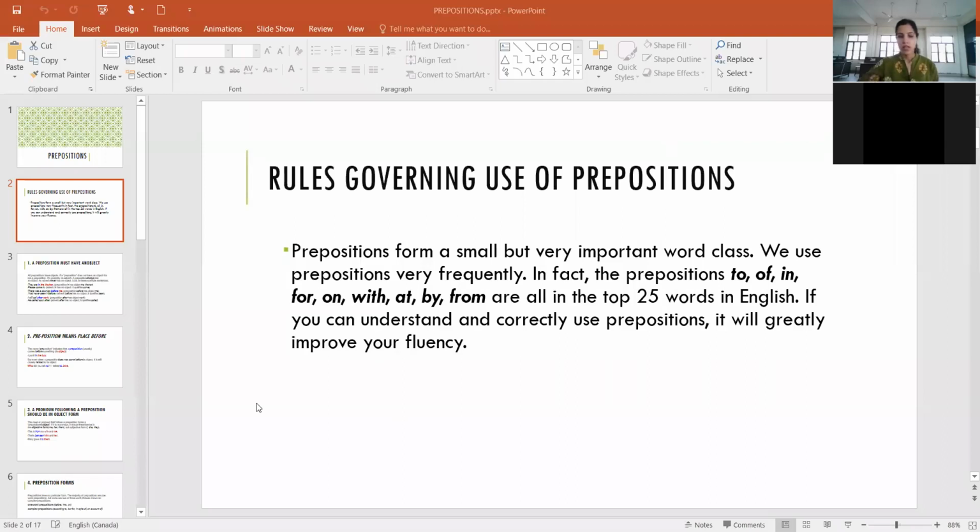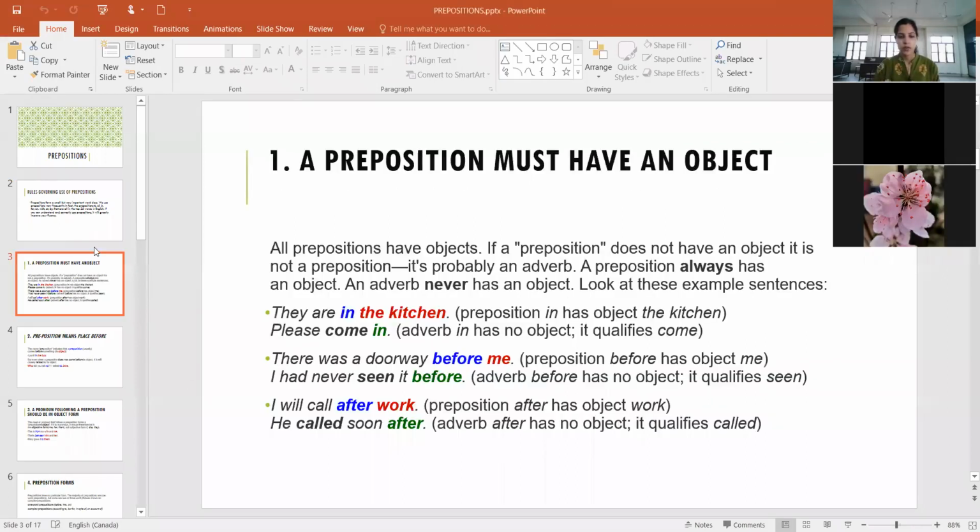Right, so yes, let's move on to the first rule, which is a preposition must have an object. Right, so basically like we discussed, a preposition tells us the relation between different objects, right? The book is lying on the table. So book and table, how are they related? Lying on the table. So this is why in a sentence an object must be there wherever we are using a preposition. So these are a few examples. They are in the kitchen. There was a doorway before me. I will call after work.